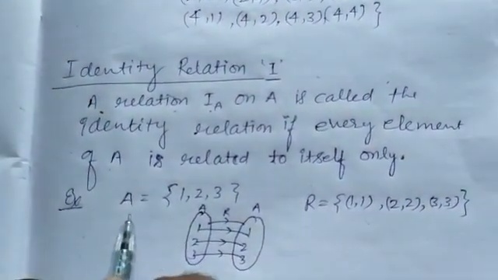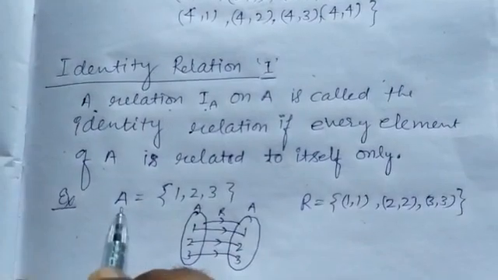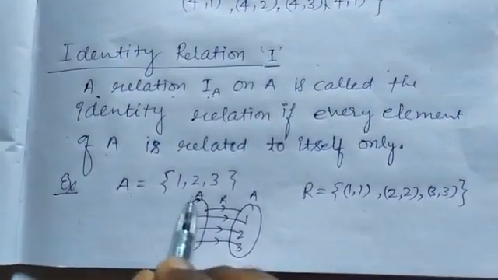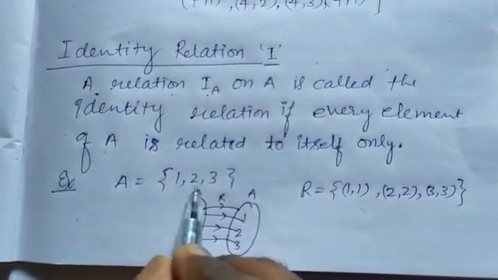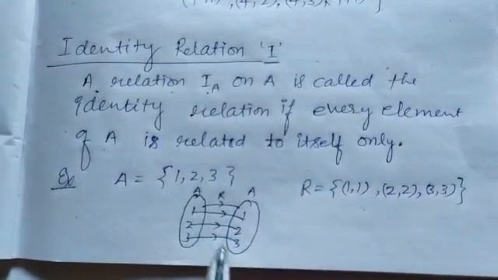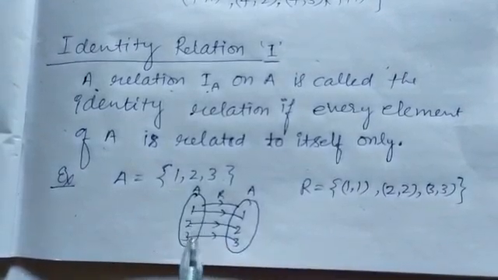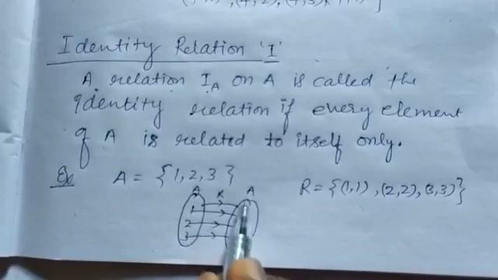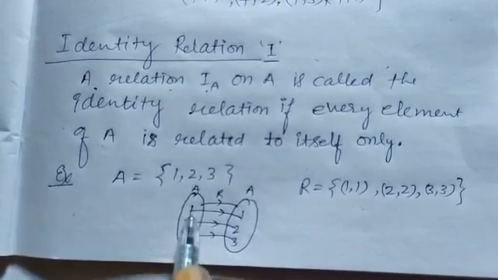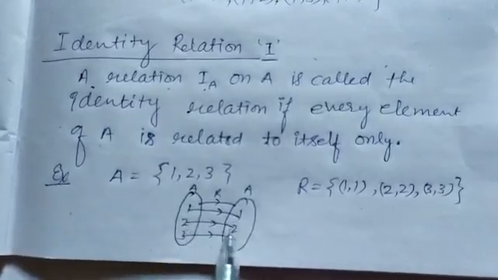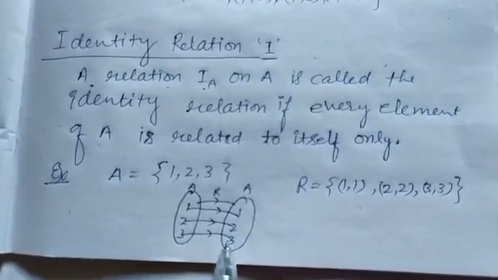Here is one example of the identity relation. Let a set A have the elements 1, 2, 3. In set A, 1 is associated with 1, 2 is associated with 2, and 3 is associated with 3 only.